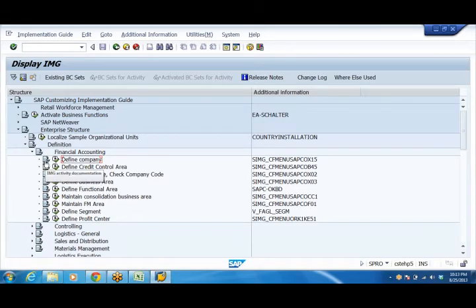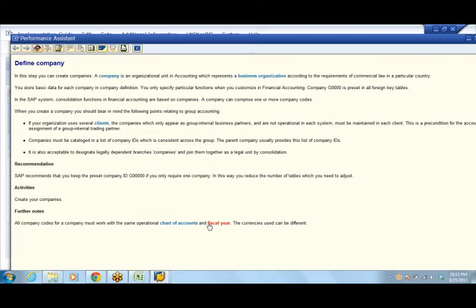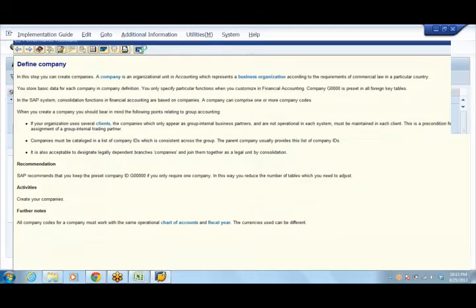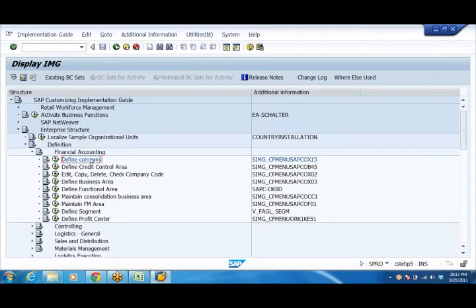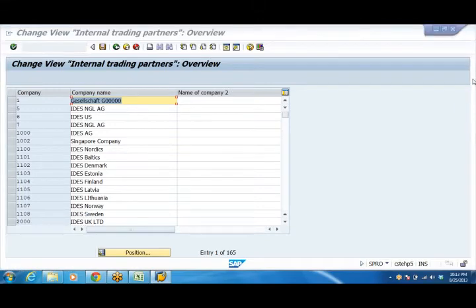See here you can see the IMG document, IMG activity documentation. Read all this documentation, that is very much important. It will give you a clear understanding of the subject. In the beginning you may find it a bit difficult to understand the language, new jargon, new terminology. But as you go on reading, you'll get accustomed to it. Understanding and reading this document is very, very important. So define company, and this is called an IMG activity. Here I need to define. Now click on this IMG activity button, that clock-like button. Here I have given you 1 minute.